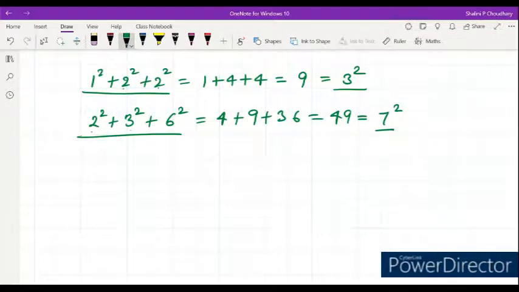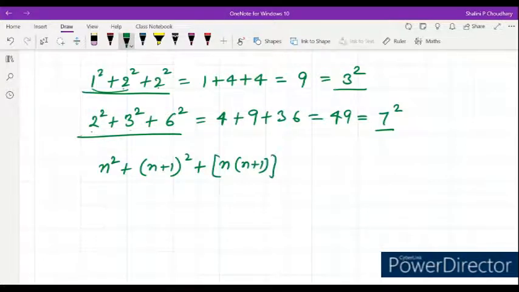So for any two consecutive numbers, the square of the two numbers added with the square of their product, like n square plus n plus 1 square plus n into n plus 1 whole square, should be equal to n plus n into n plus 1 plus 1 whole square.